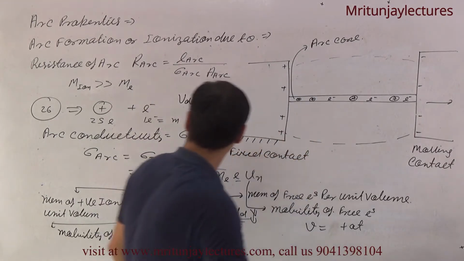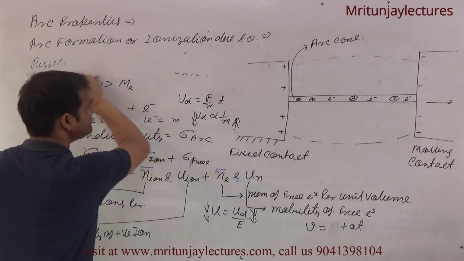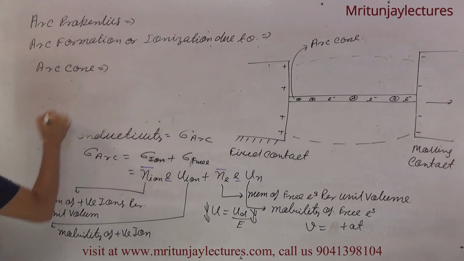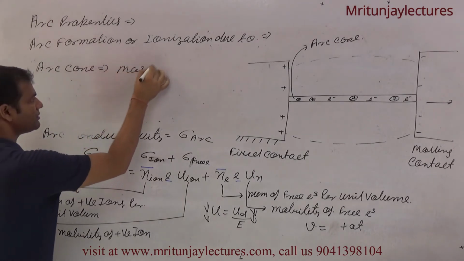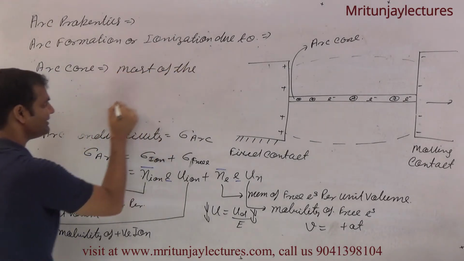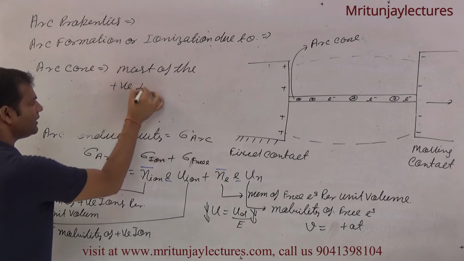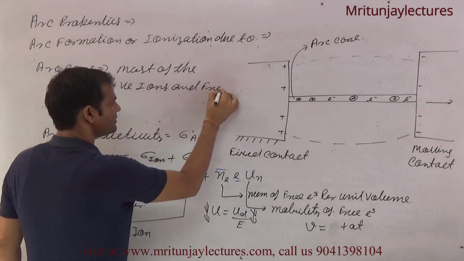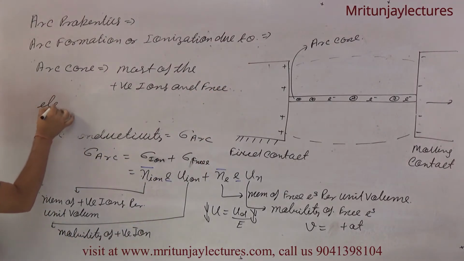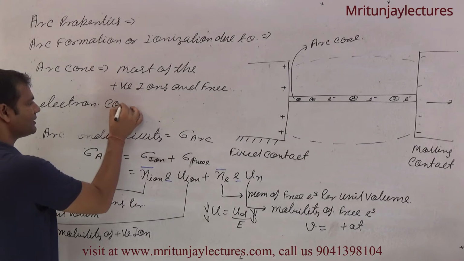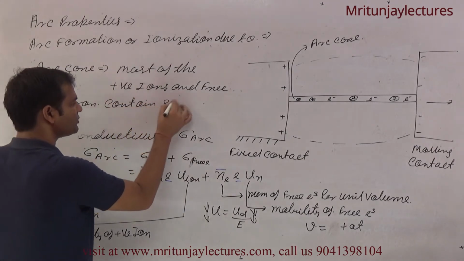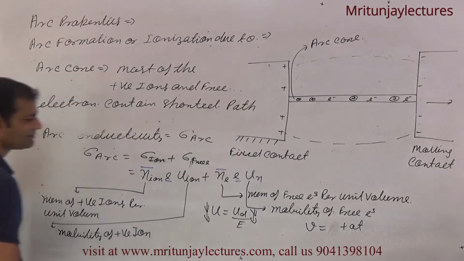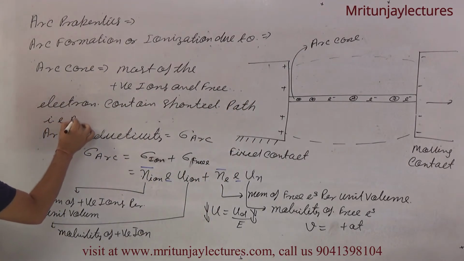If you have any doubt about what the arc core is: it contains most of the positive ions and free electrons along the shortest path.